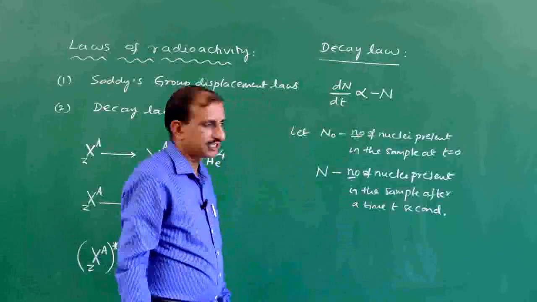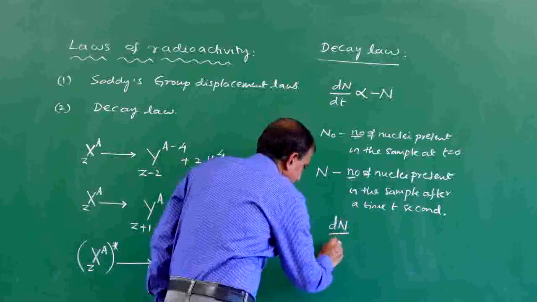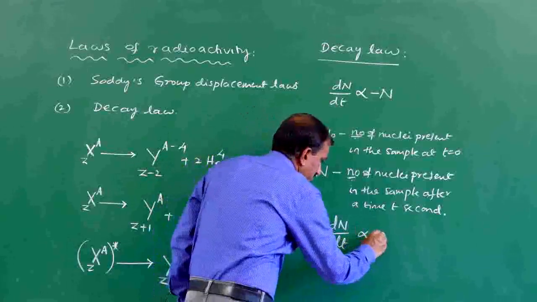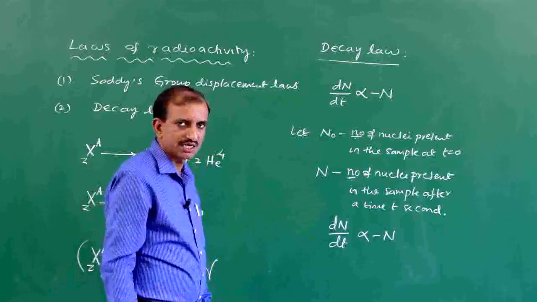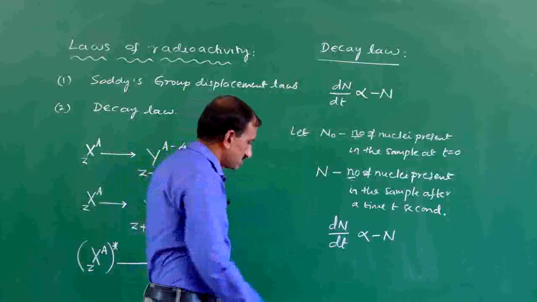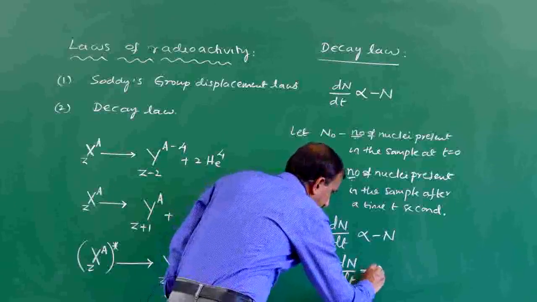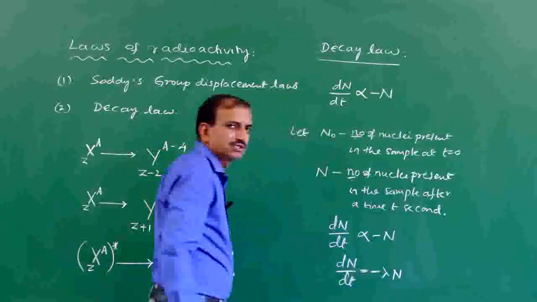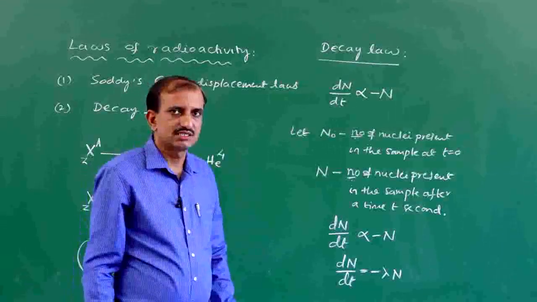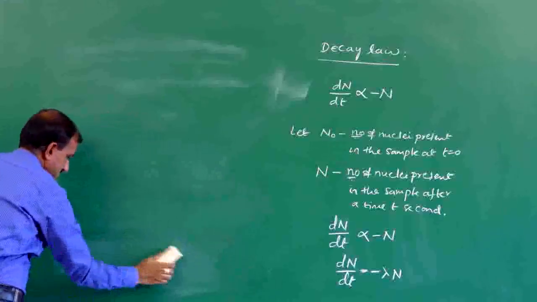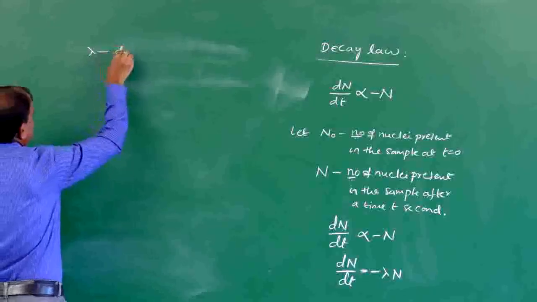Okay. So, according to the decay law, dN by dt is directly proportional to minus N, the number of nuclei present in the sample at that time t. Or this can be written as dN by dt is equal to minus lambda into N, where lambda is a proportionality constant known as the decay constant. We will define later what the decay constant is.